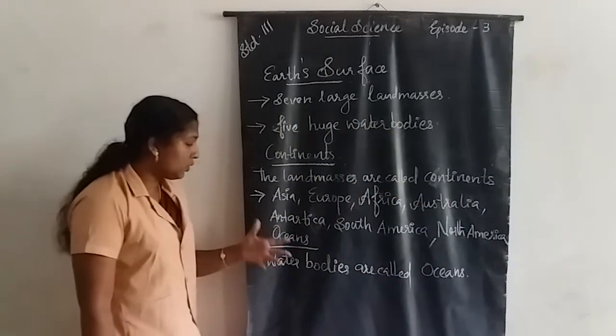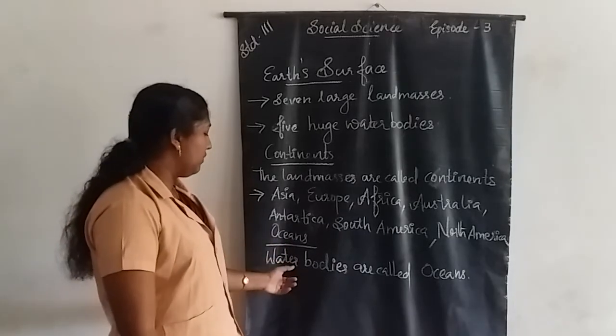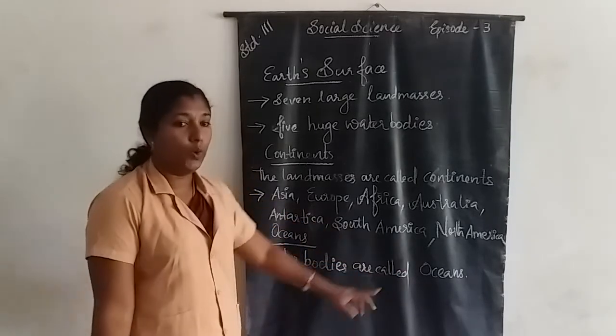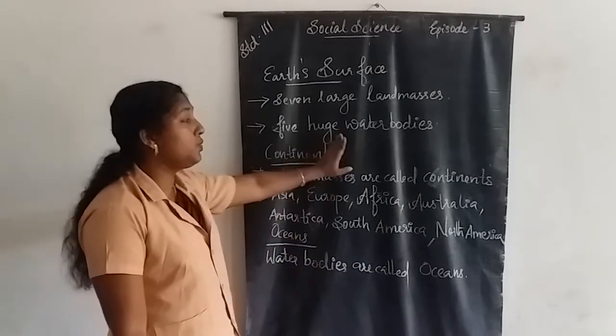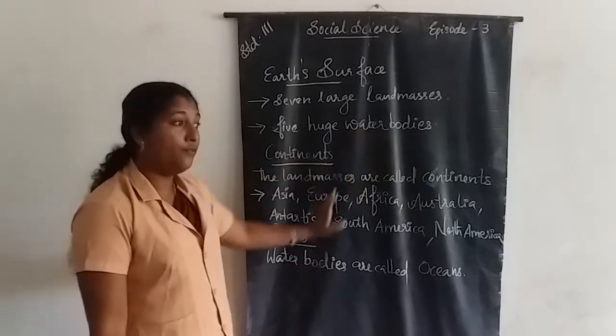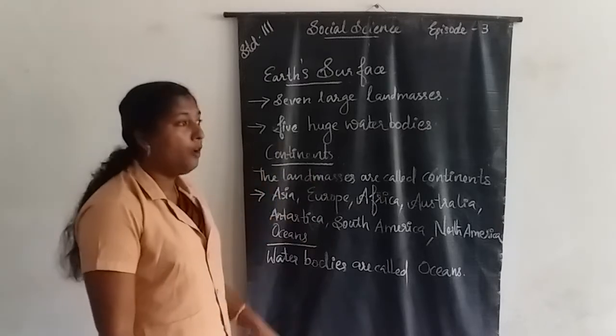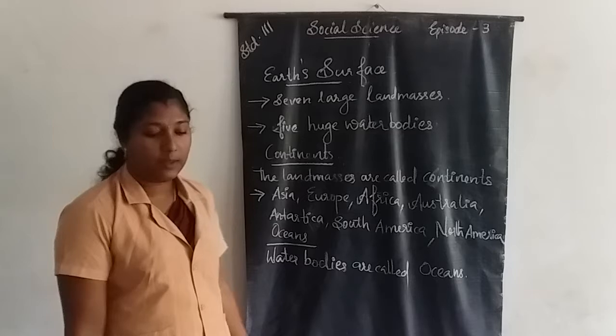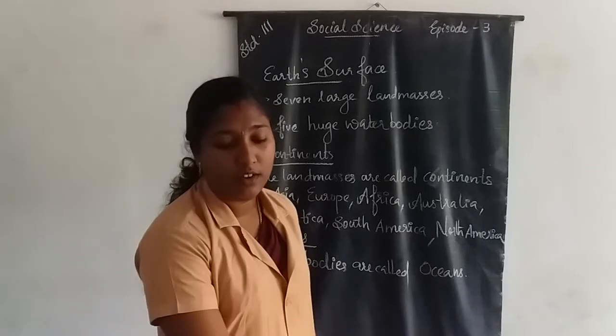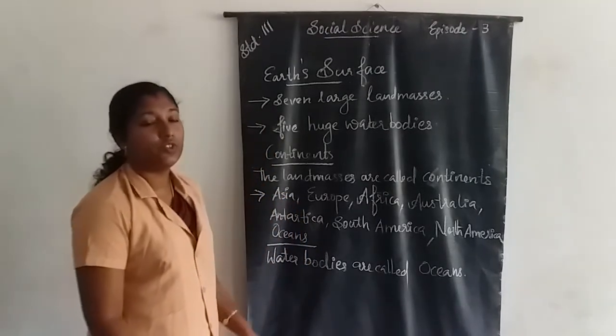What are oceans? Water bodies are called oceans. There are 5 huge water bodies present. Do you know which are they?